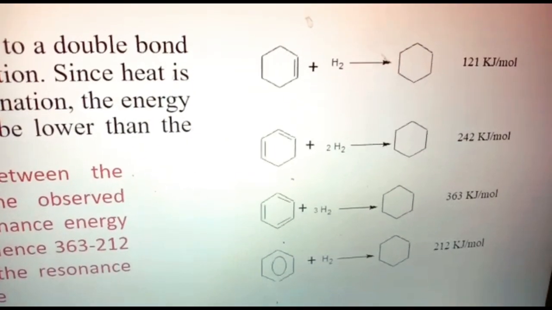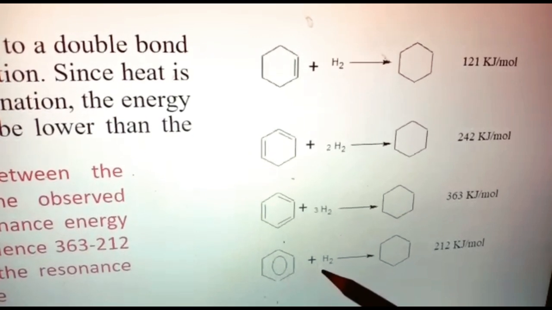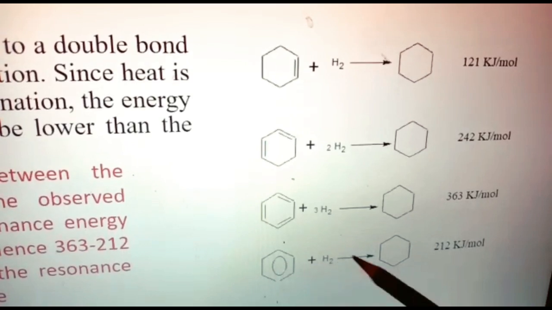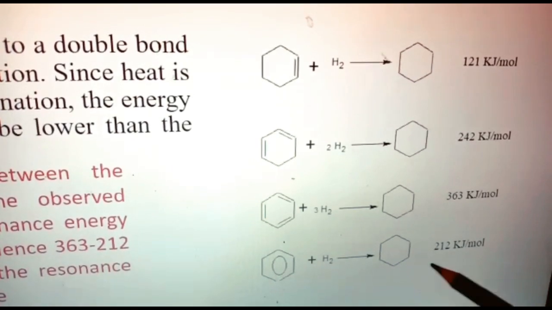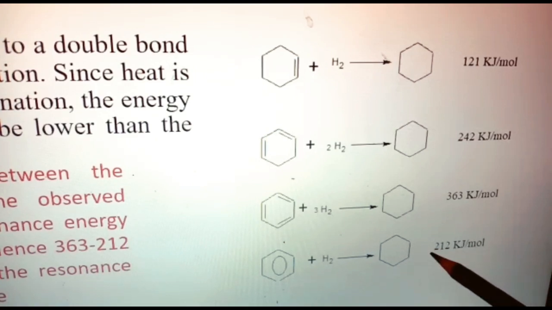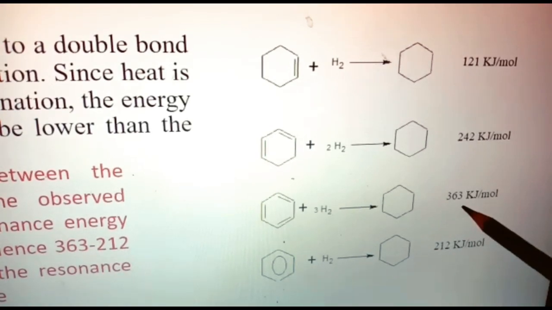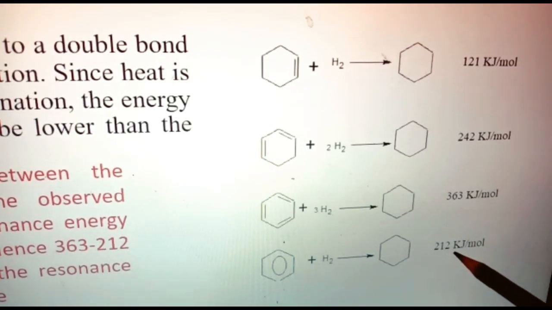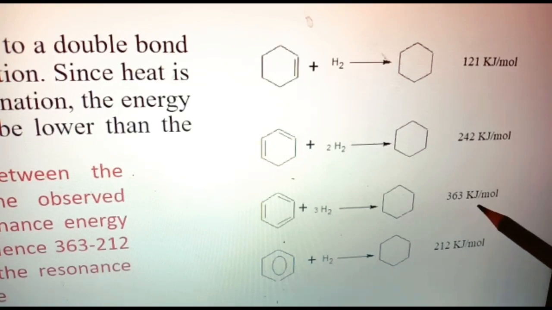Students, you see here this is benzene plus 3 hydrogen. Benzene on hydrogenation with 3 hydrogen will be converted into cyclohexane. You see here how much energy is liberated. This is only 212. So when benzene adds 3 hydrogen to form cyclohexane, the total energy liberated is only 212. This is the experimental value and that is the theoretical value. The experimental value is lower than the theoretical value.